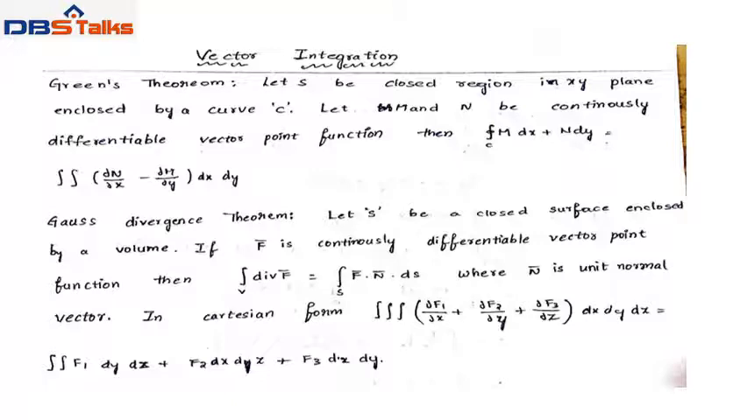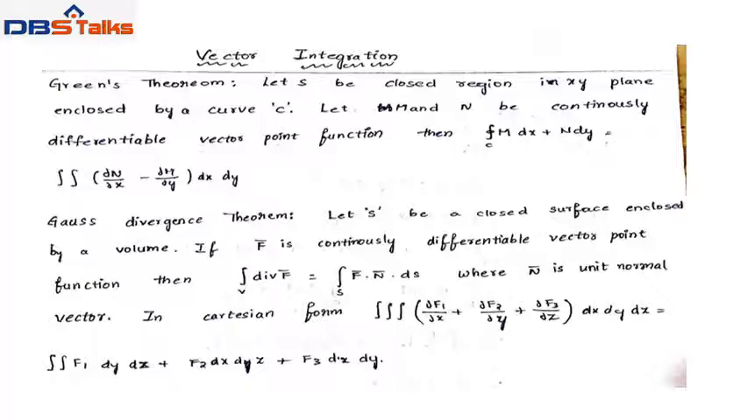Next, the statement of Gauss divergence theorem is: let S be a closed surface enclosing a volume V. If f bar is a continuously differentiable vector point function, then the integral over V, that means volume, of divergence f bar equals the integral over S of f bar dot n bar dS. In this formula n bar is the unit normal vector.